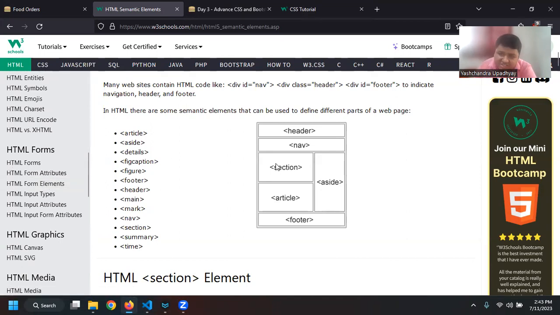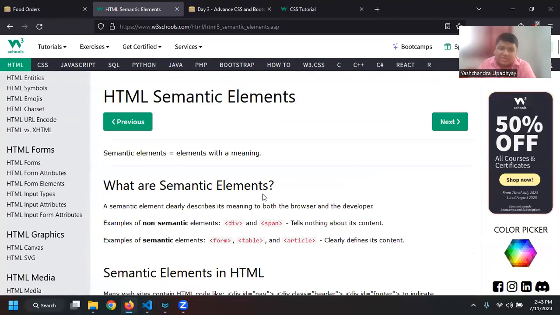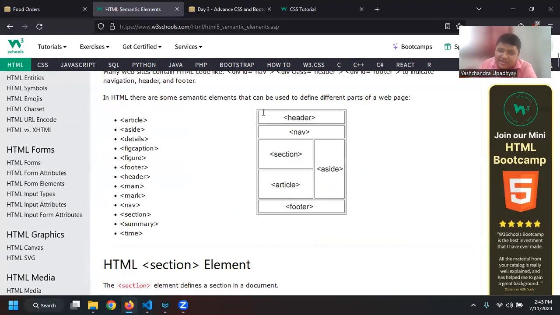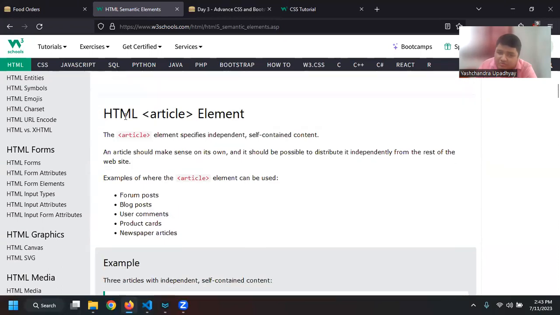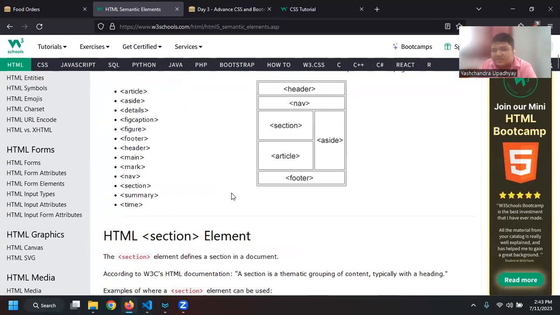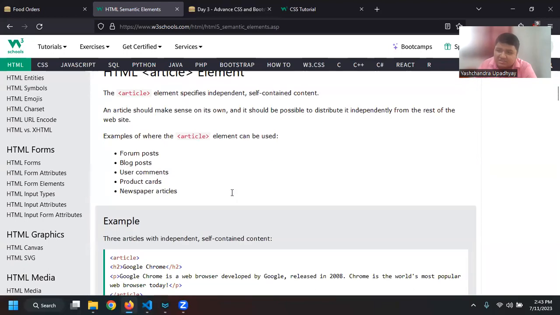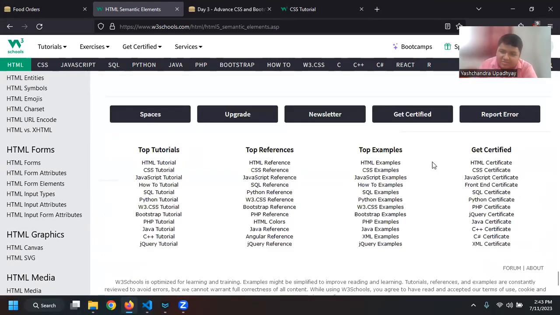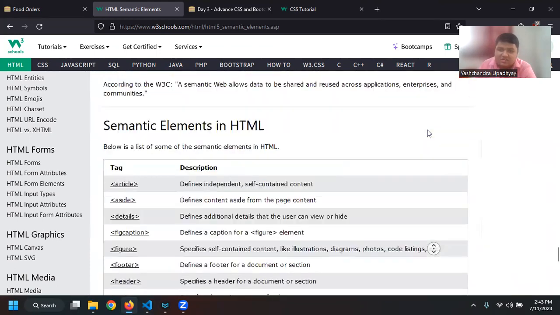And then there is main section and there is main article. So in the main section, I can say what is semantic, and then there is an article of semantic element in HTML. Then there is an article of HTML article element, right? And then there is a footer. Yeah, so this part is basically the footer. I have references and other important links that I might like to visit.